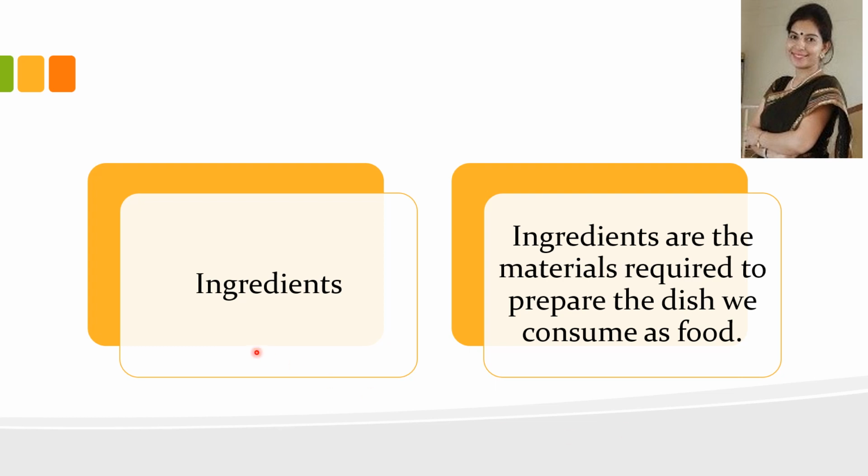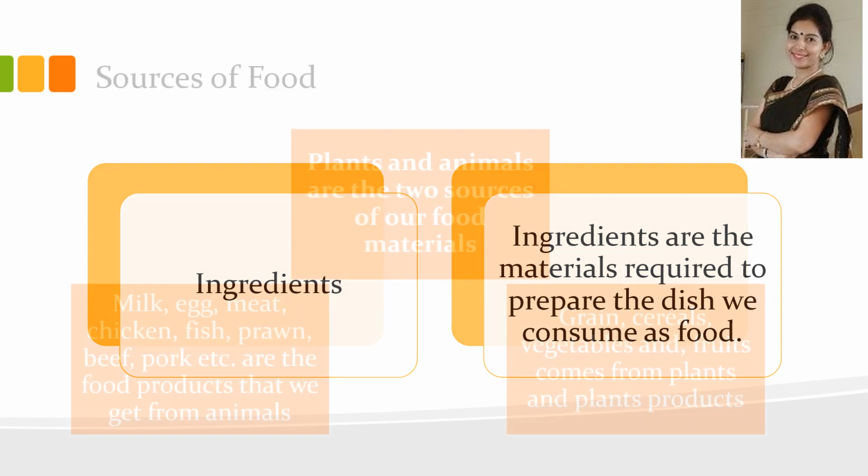Now, what are ingredients? Ingredients are the materials required to prepare any dish we consume as food. Like for kheer, we require sugar, milk, dry fruits and rice. So these are the ingredients of kheer.